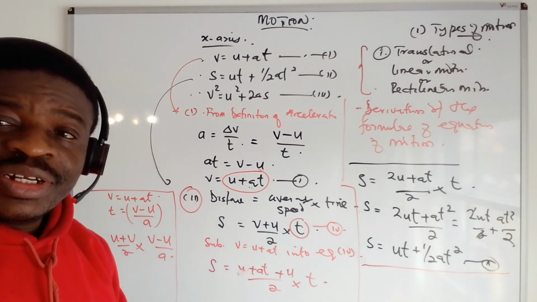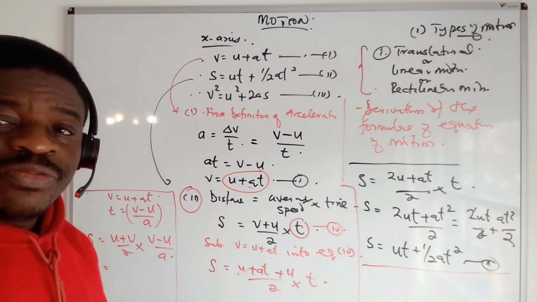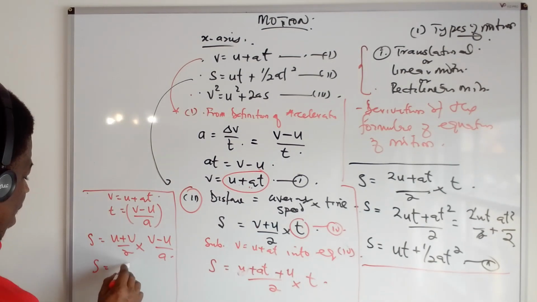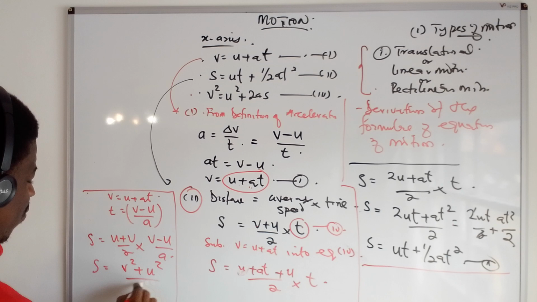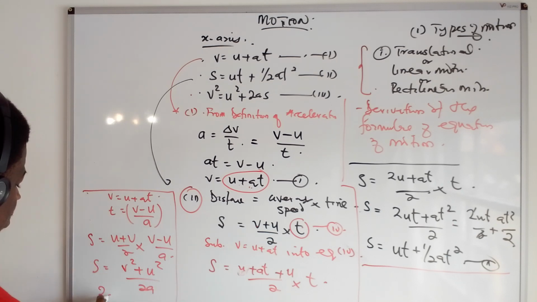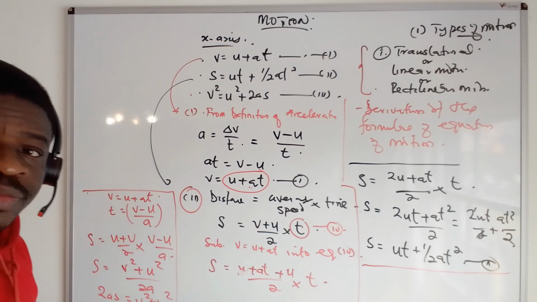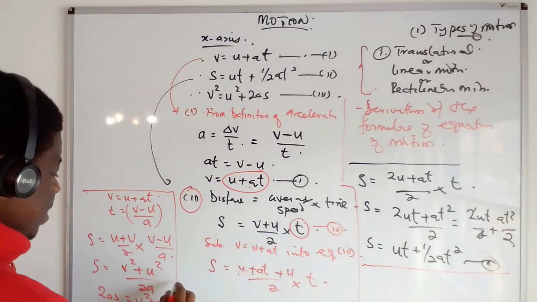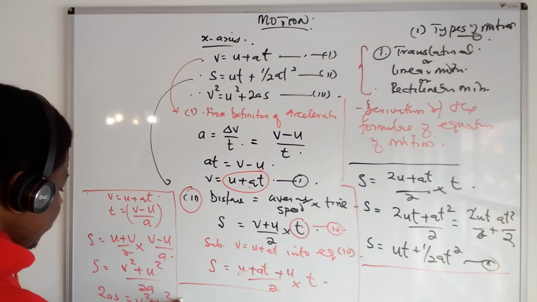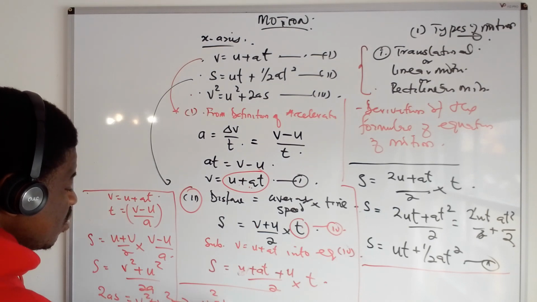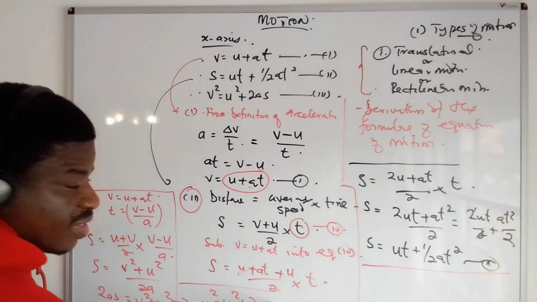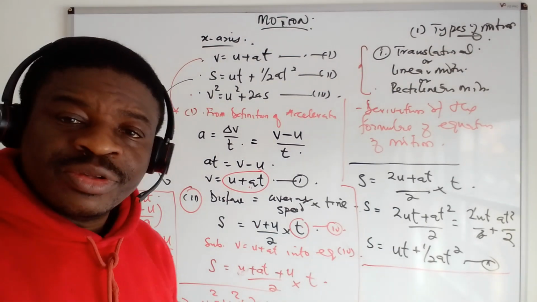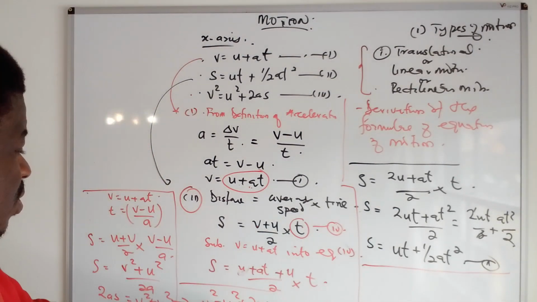So you have your s is, now if you multiply these two, this is in factorization, in expansion. When you say difference of two squares, when you multiply this, you now have v squared minus u squared all over 2a. If you cross multiply, 2as is v squared minus u squared. So by the time you now rearrange, you now have your v squared is u squared plus 2as.